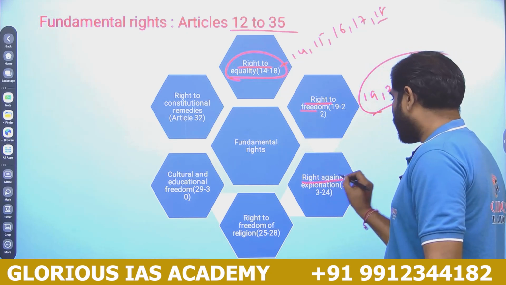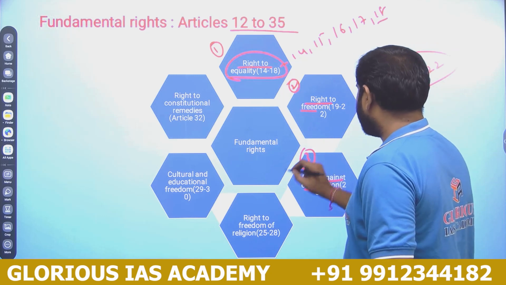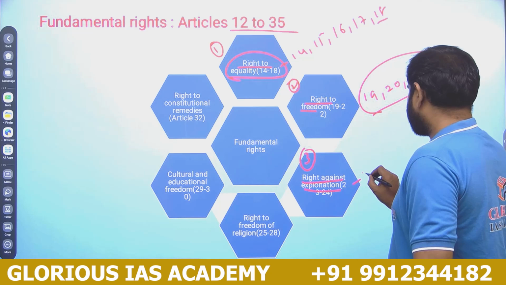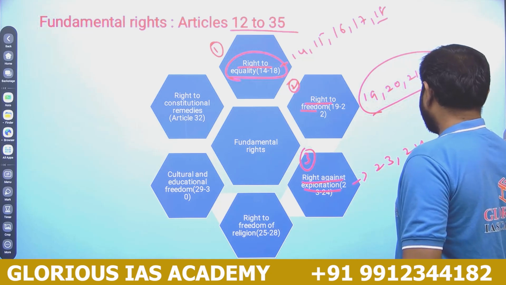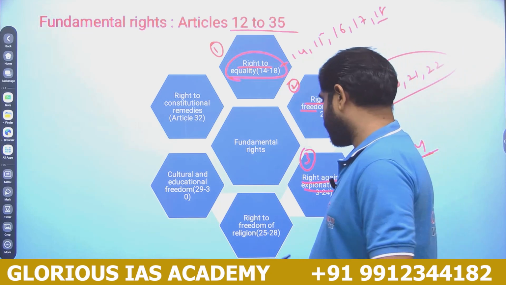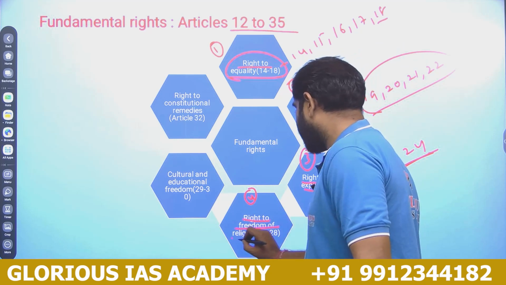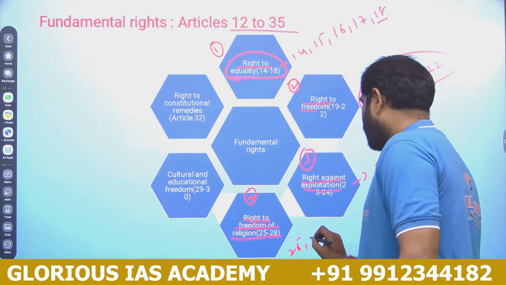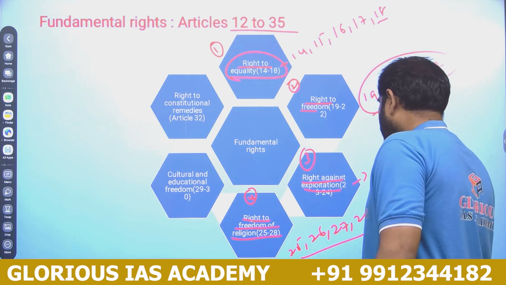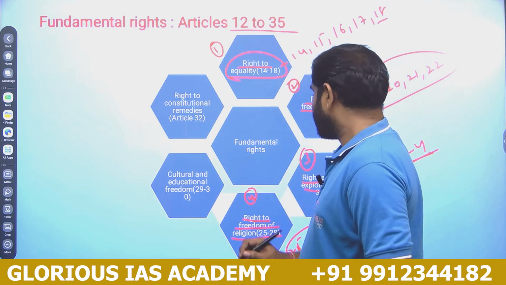The third fundamental right is the right against exploitation, Articles 23 and 24. These 2 articles deal with the right against exploitation. And the 4th important fundamental right is the right to freedom of religion, Articles 25, 26, 27, 28. These 4 important articles deal with the right to freedom of religion.